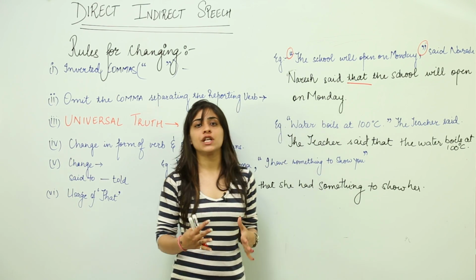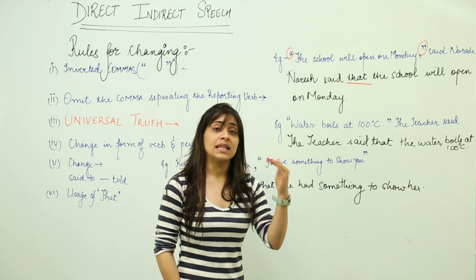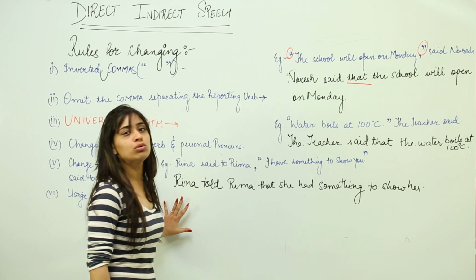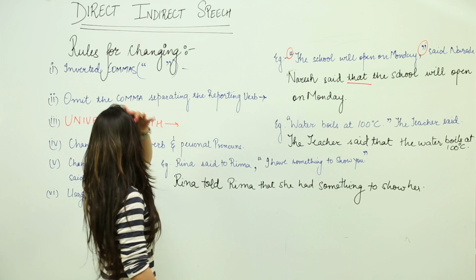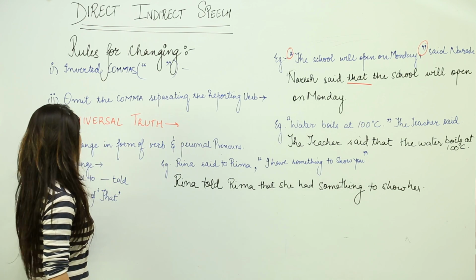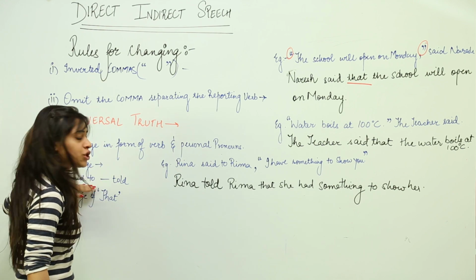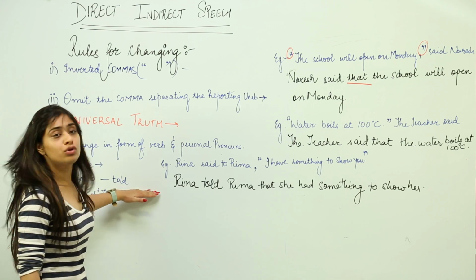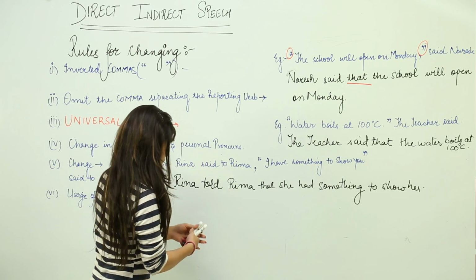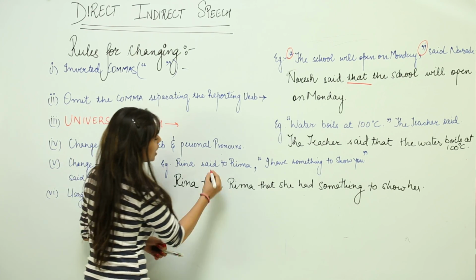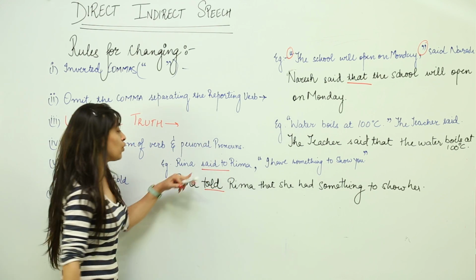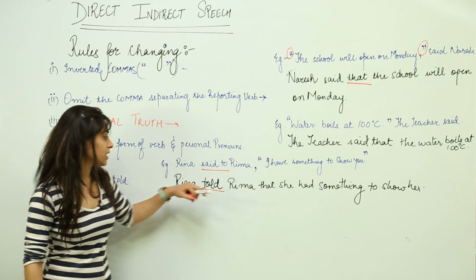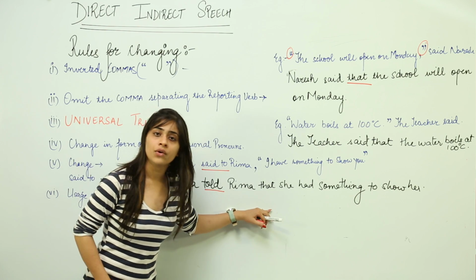There are a lot of changes you can see in this sentence. These changes are made through these rules only. Let's come back to the rule. The fifth rule says change the words from said to told. So Reena said to Reema has been converted to Reena told Reema.